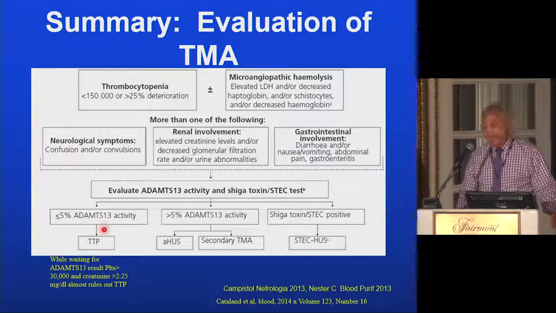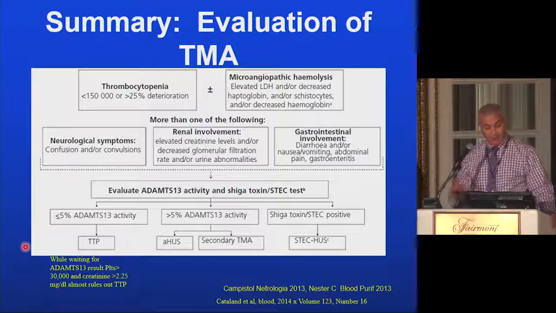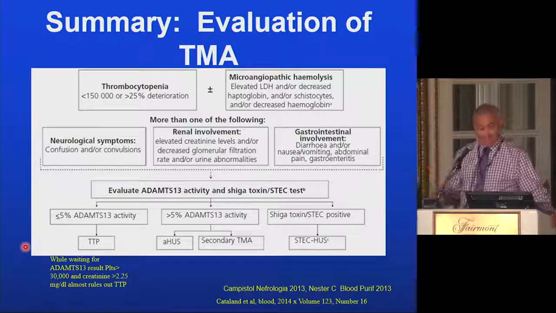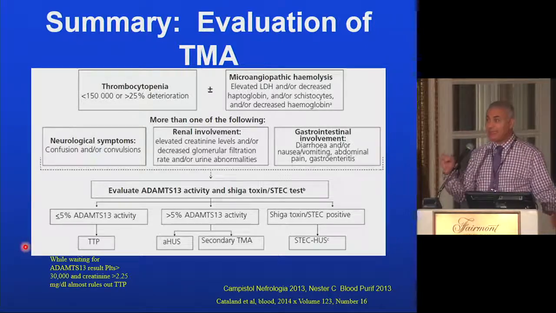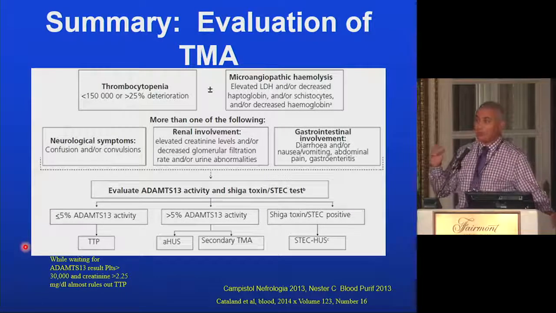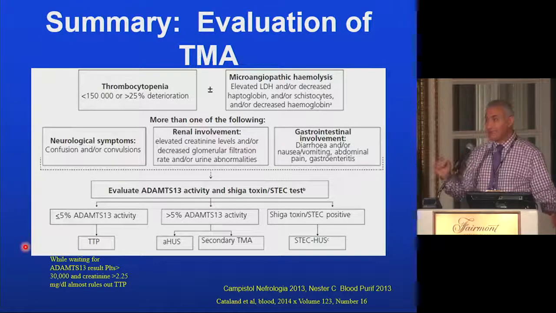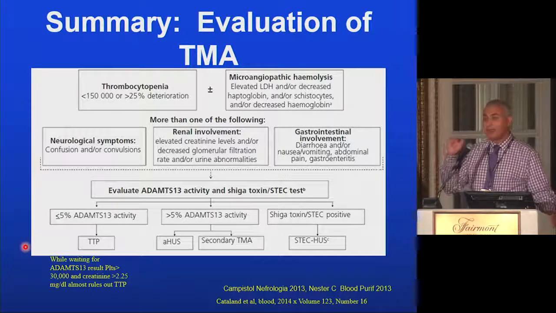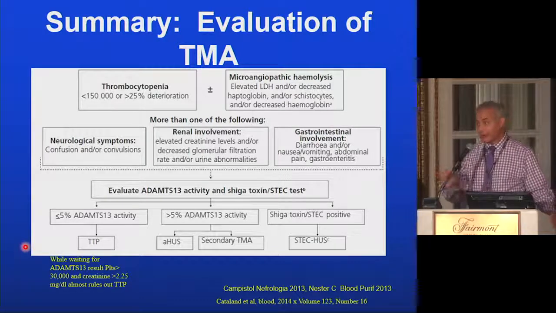In some centers ADAMTS13 takes time to come back, and while you're waiting, if your platelet count is more than 30,000 and you have severe renal failure with a creatinine of more than 2.3, you can almost certainly rule out TTP, because it rarely causes severe renal failure, and usually the platelet count is much, much less than 30,000.